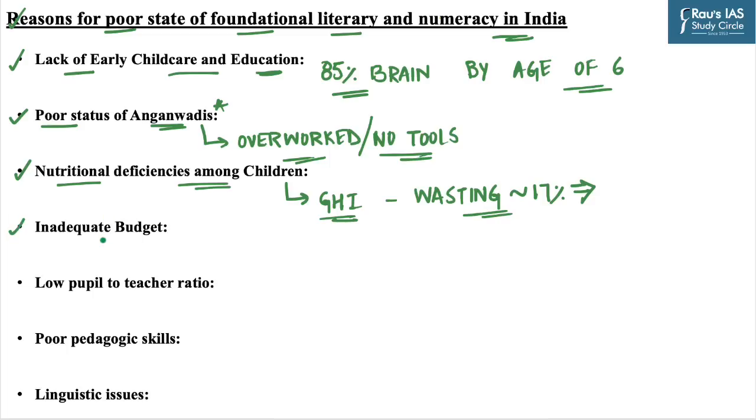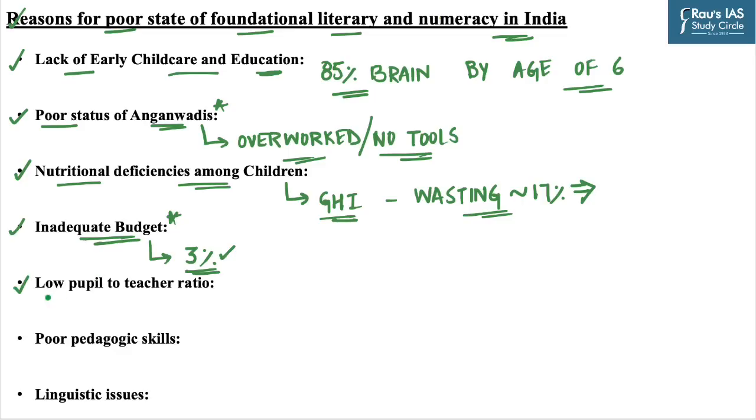And the next one is inadequate budget. The National Education Policy recommended that India spends at least 6% of its GDP on education. But even today, as per the economic survey, India spends only around 3% of its GDP on education. Hence, it became an important reason behind the poor performance of primary schools in India.